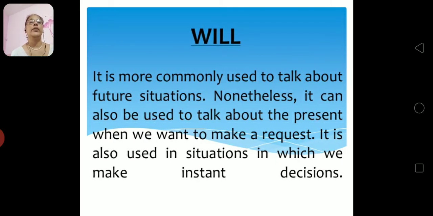Will. It is more commonly used to talk about future situations. It can also be used to talk about the present when we want to make a request. It is also used in the situation where we are making instant decision. Instant decision means decision being taken at the spot of the moment.